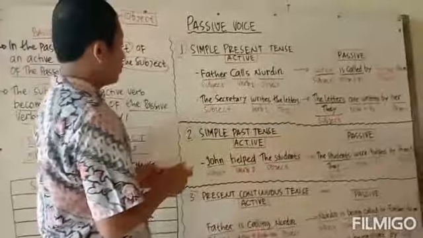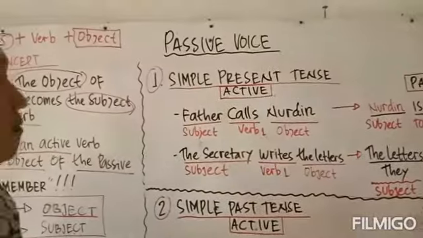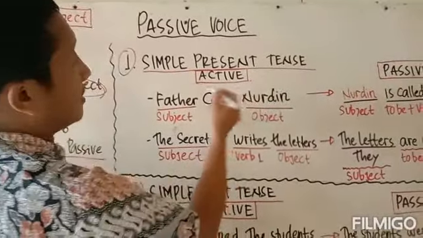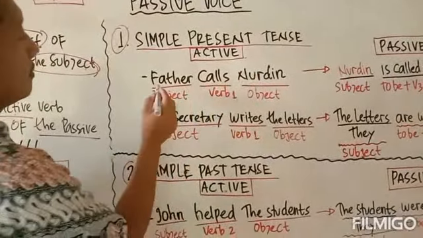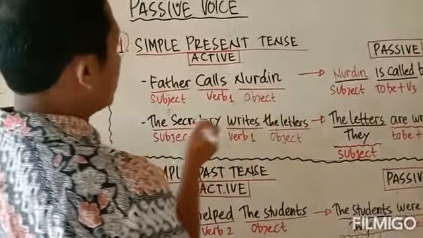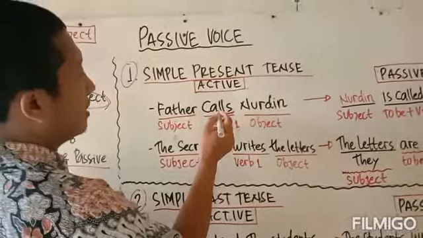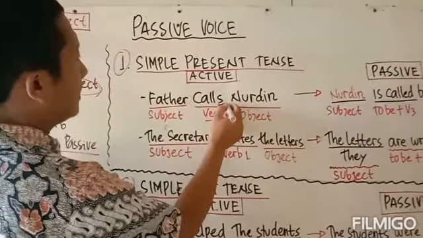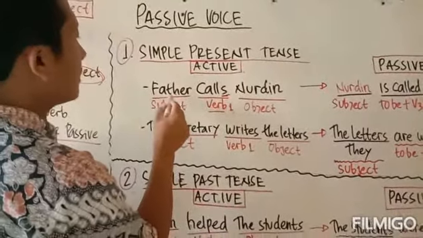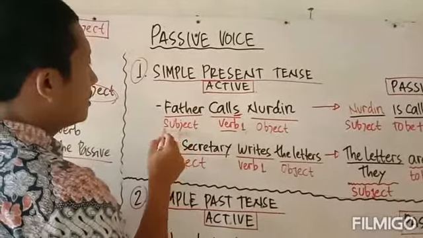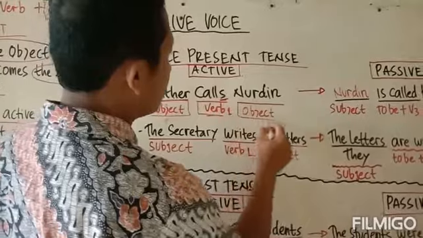So now we go on to the three tenses that we are going to discuss in the passive form. First, simple present tense. The active form will be, for example, father calls Nurdin. We recognize it by seeing the S ending in the verb form. Verb 1 plus S is simple present tense, and the subject is a male, father. This is the subject, this is the verb, and Nurdin is the object.